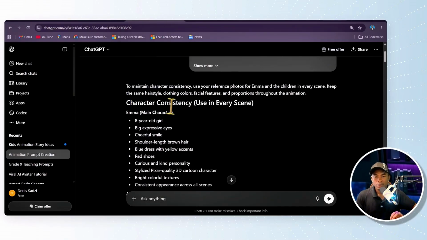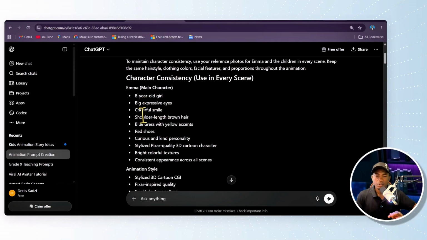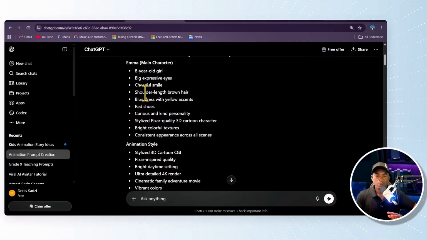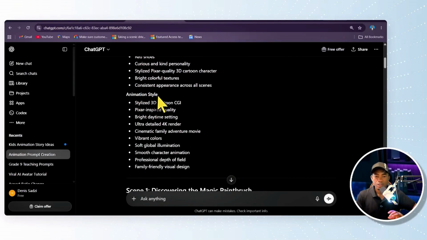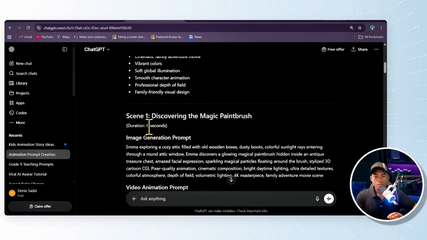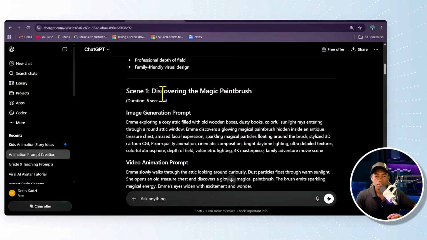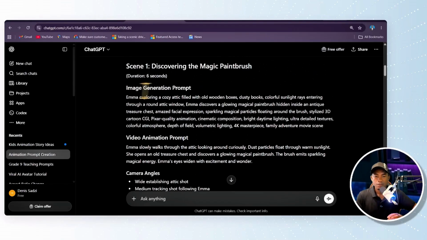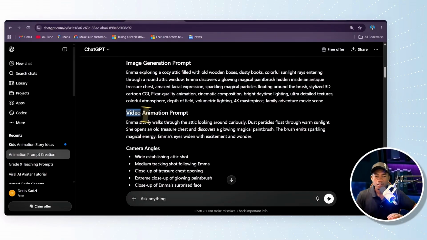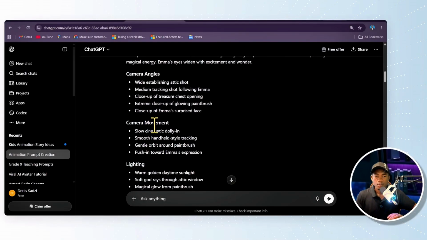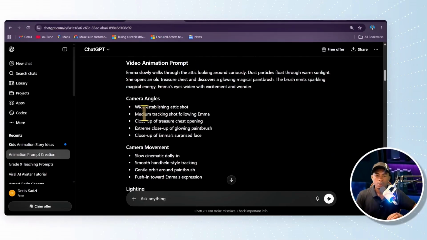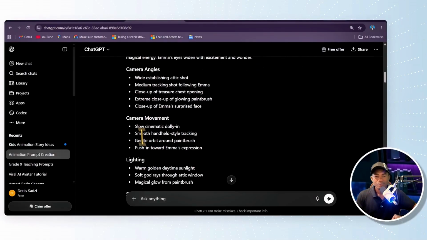So we have character consistency and we have the character description here, an 8-year-old girl, the dress she's wearing, the style and everything. Then we have the animation styles that we can also use. Then from here, we have scene 1. Let's see, we have the image generation prompt and then the video generation prompt. Then we also have camera angles. So we can continue to generate images using all these camera angles. When we get there, you will understand it better.